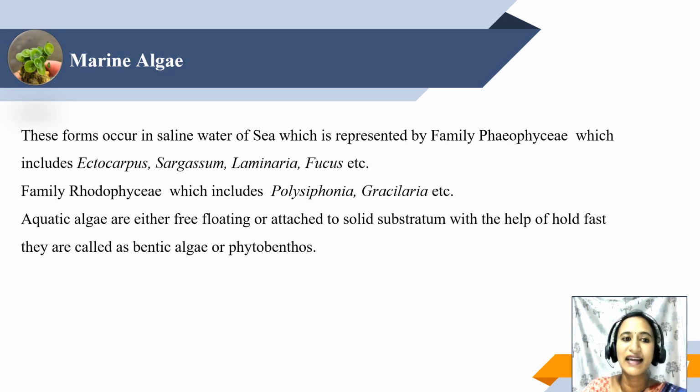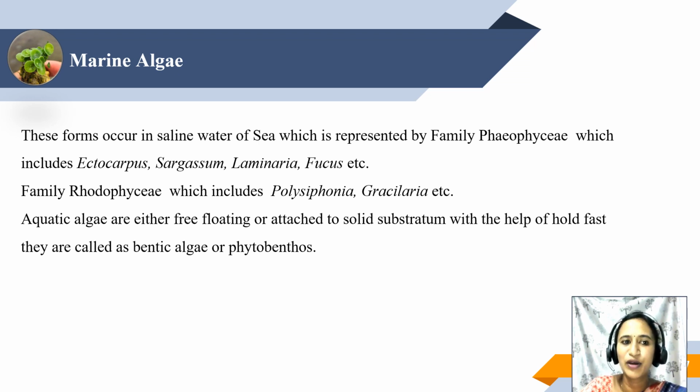Next, marine algae. Marine algae are very special. These are algae which can grow in saline conditions, that is in seawater. There are two main classes, Phaeophyceae and Rhodophyceae, which represent marine algae.